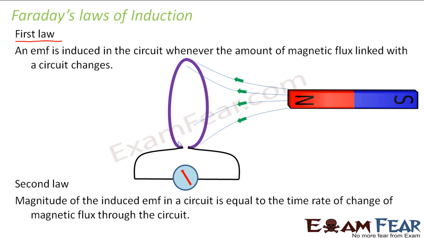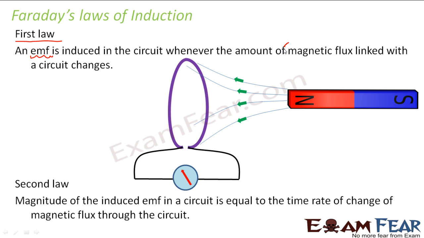When will a current flow through the circuit? When there is a potential difference in this circuit, right? So induced EMF has to be there to produce induced current. I will not discuss in detail about EMF because this is something which we will discuss in our higher classes. So induced current will be there in this circuit whenever the amount of magnetic flux linked with the circuit changes.